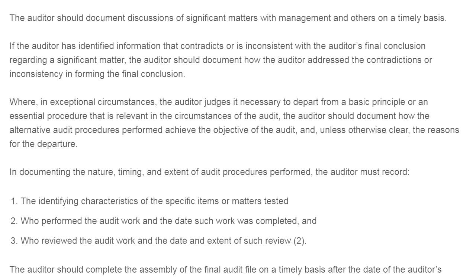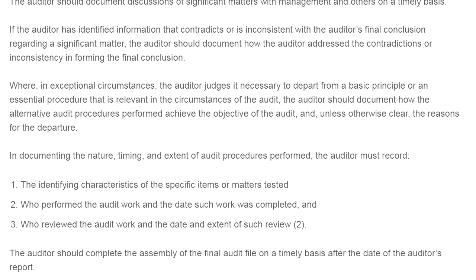Then the auditor should document how the auditor assessed the contradiction or inconsistency in forming a final conclusion. That is, if there are any deviations between the audit evidences, or if there is a contradiction in any information obtained, then the auditor should document how the contradictions happened and why they are inconsistent with each other before deciding the final conclusion.